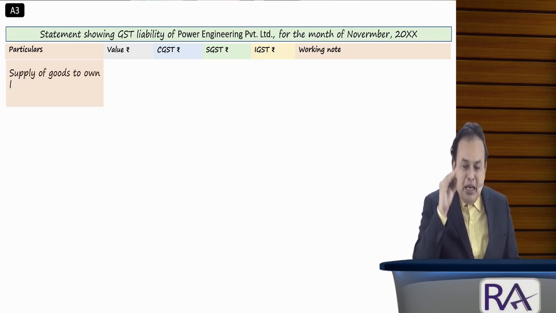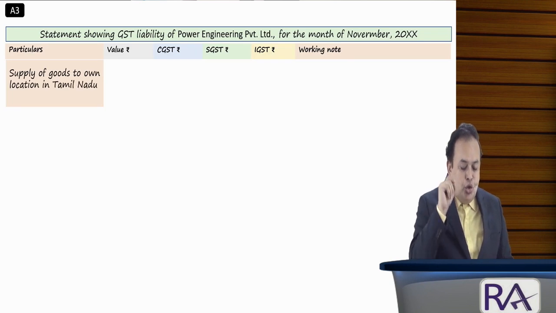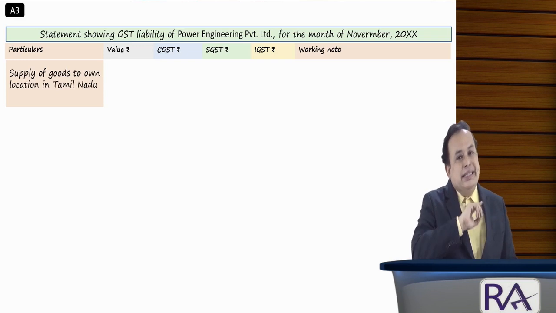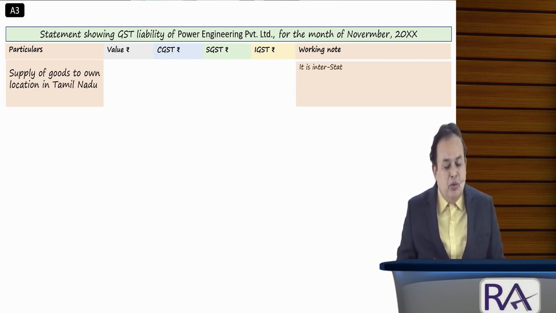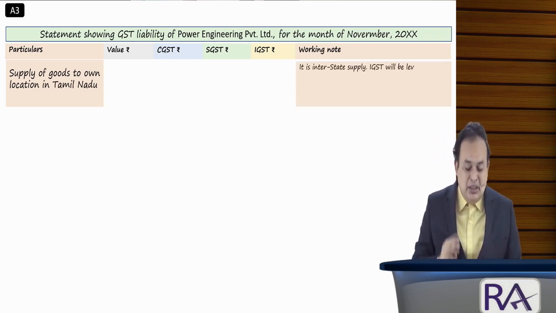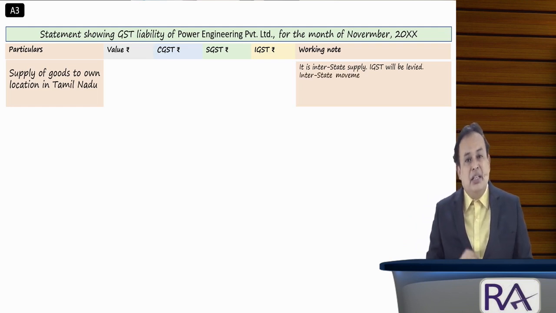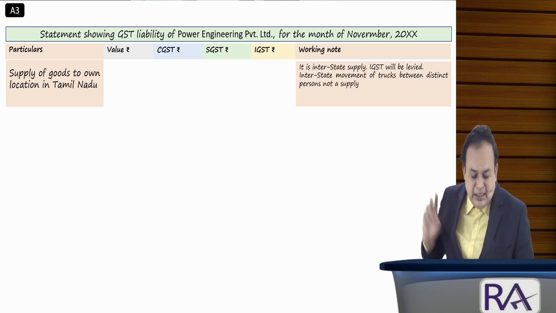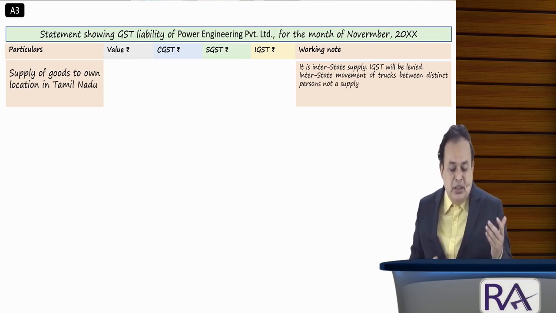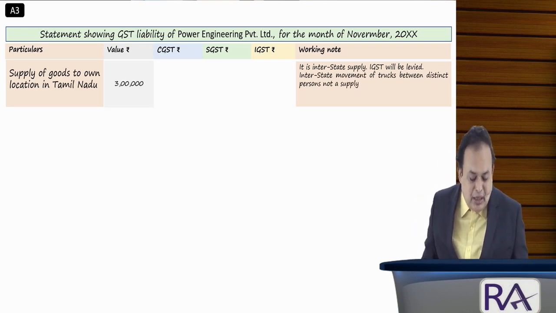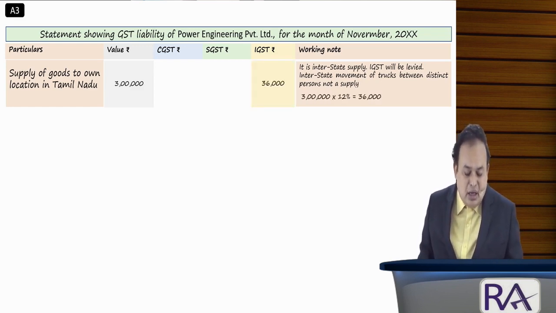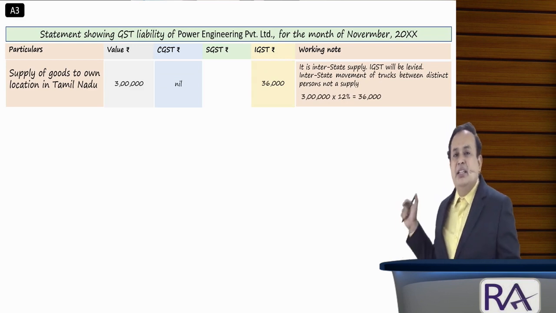Further, supply of goods to own location in Tamil Nadu from Karnataka is an interstate supply. Items value is rupees 3 lakhs. The rate of GST applicable for the goods applies here also, which is 12% IGST. On rupees 3 lakhs, IGST is 36,000. CGST and SGST are nil in the given case.